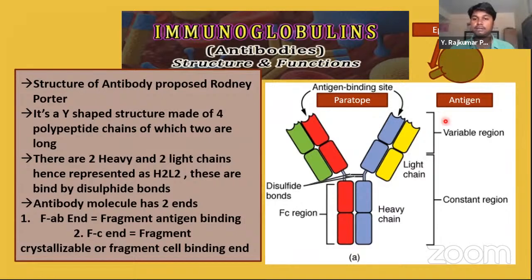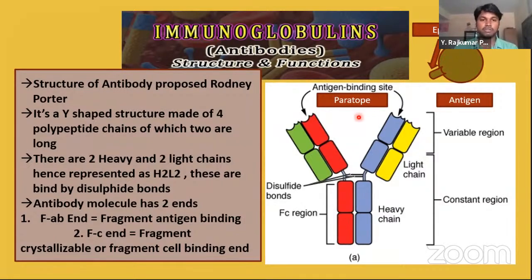So the antigen binding site of the immunoglobulin is called the paratope. Okay. Epitope means the surface of the antigen which is binding to the paratope. So epitope binds to the paratope. Okay. Hope you understood epitope and paratope as well.